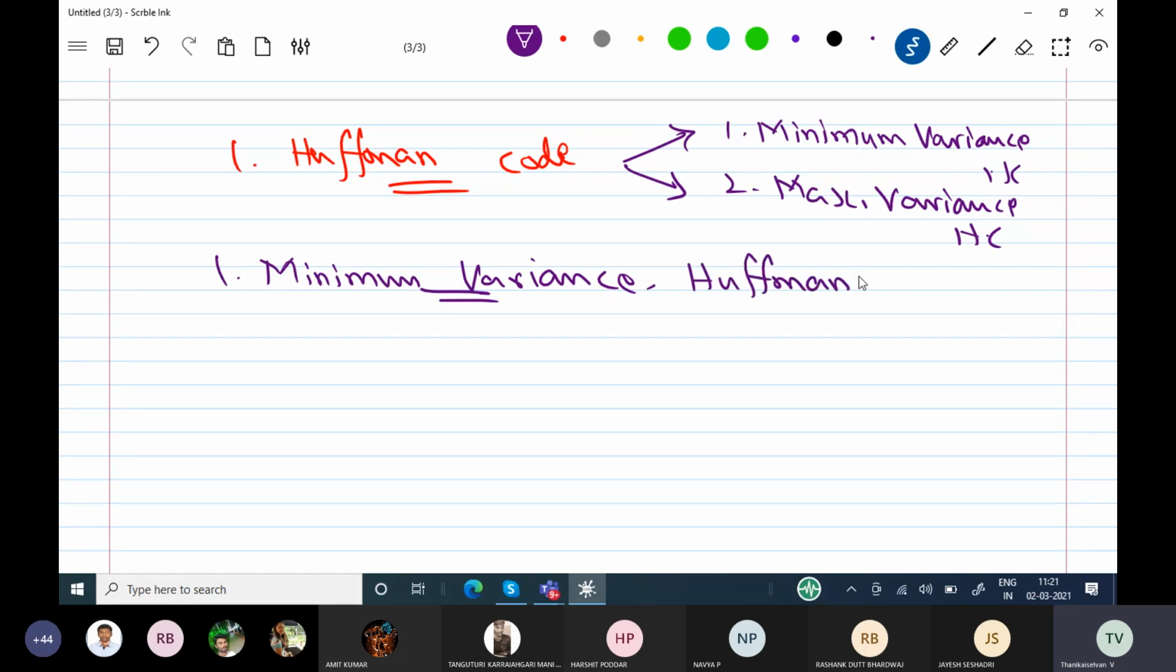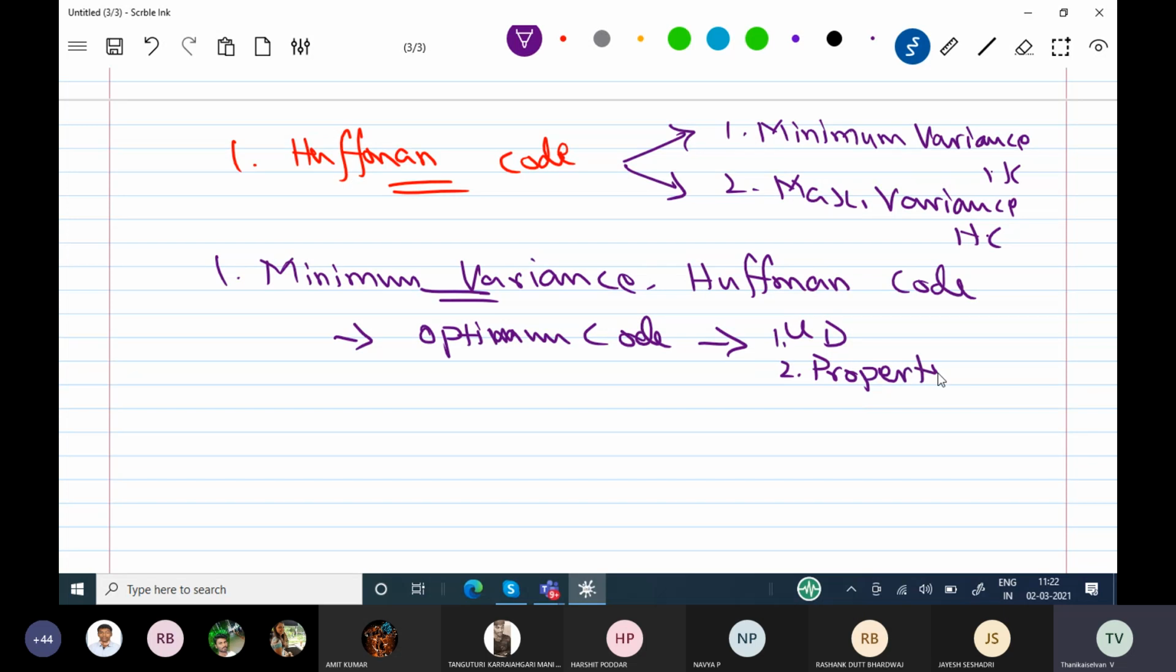Put the heading. Huffman code is an algorithm. Huffman coding is a process to represent the symbols in terms of binary. It is an optimum code, in the sense that it is uniquely decodable. One more property is also available, which we will see after completion of this problem. I don't want to confuse you now. Now we will start the Huffman coding process using the minimum variance procedure.